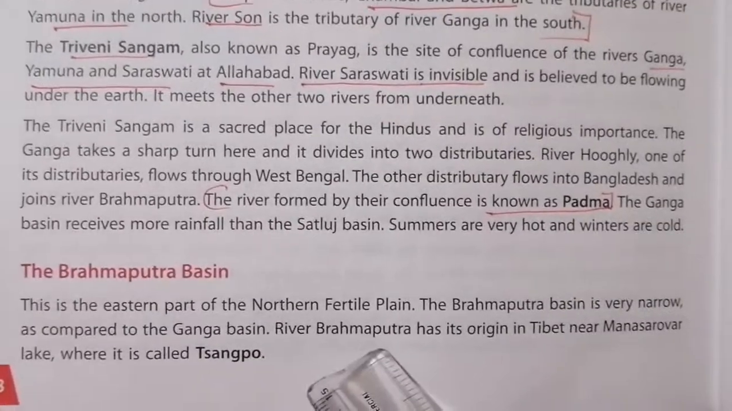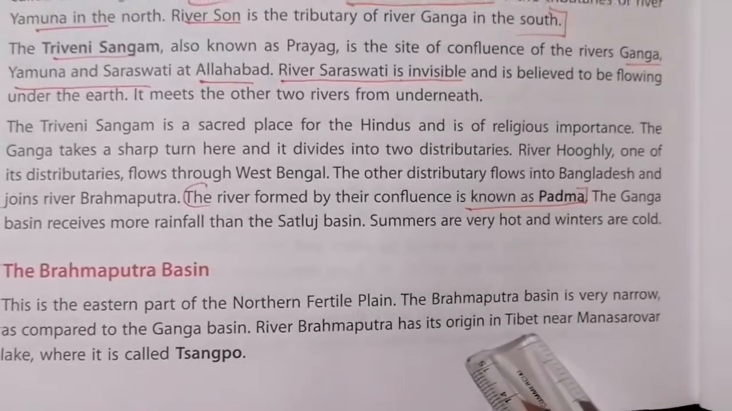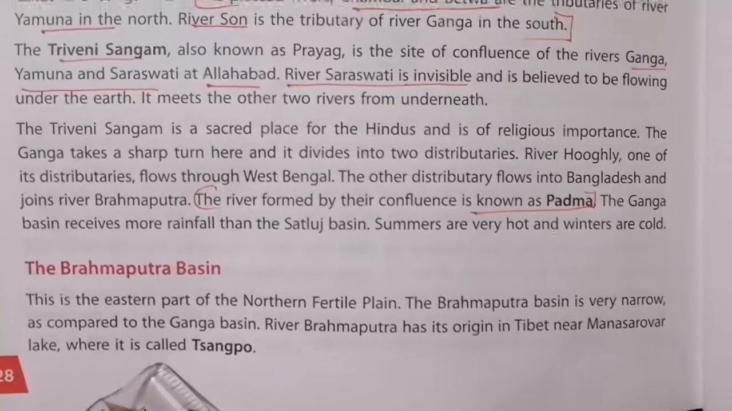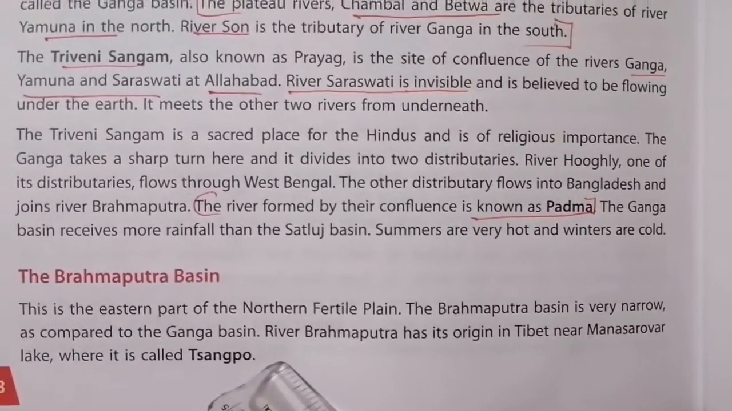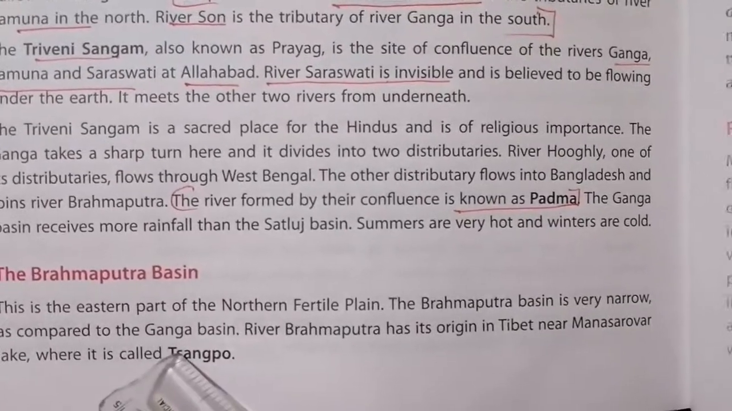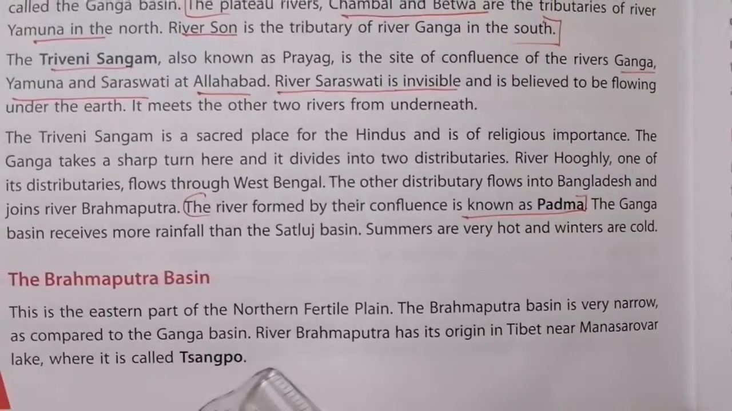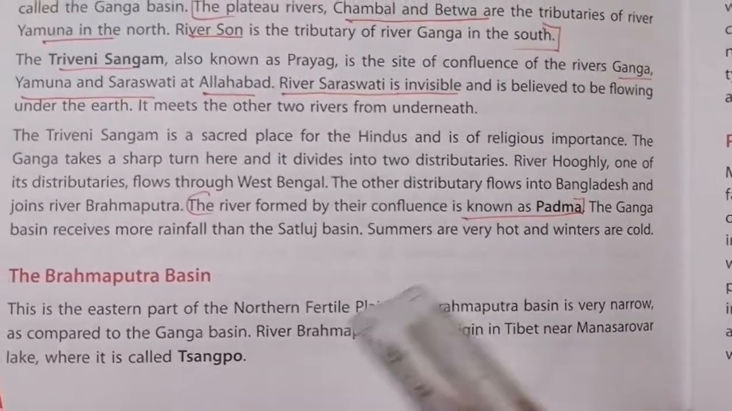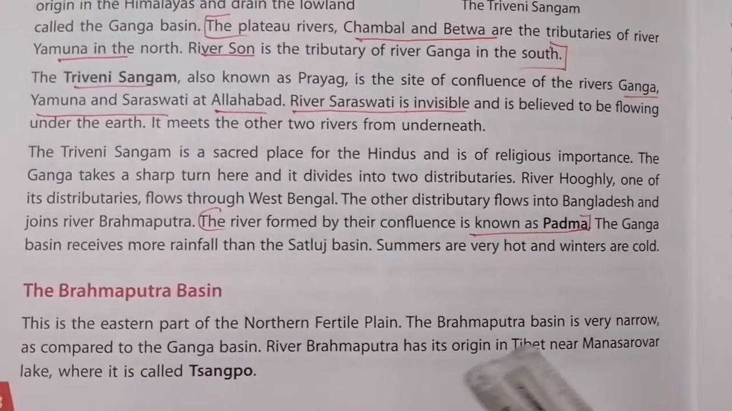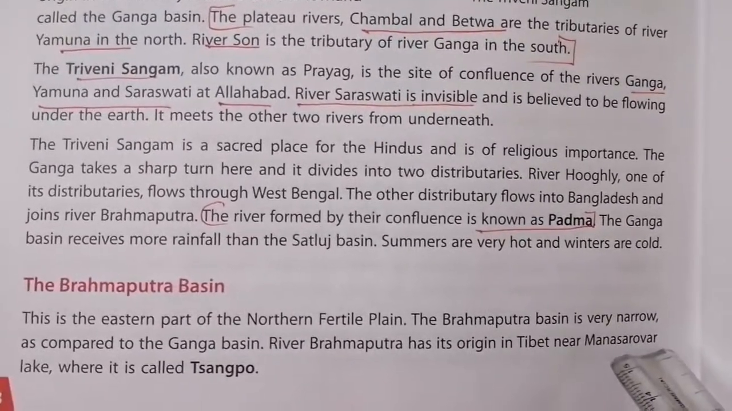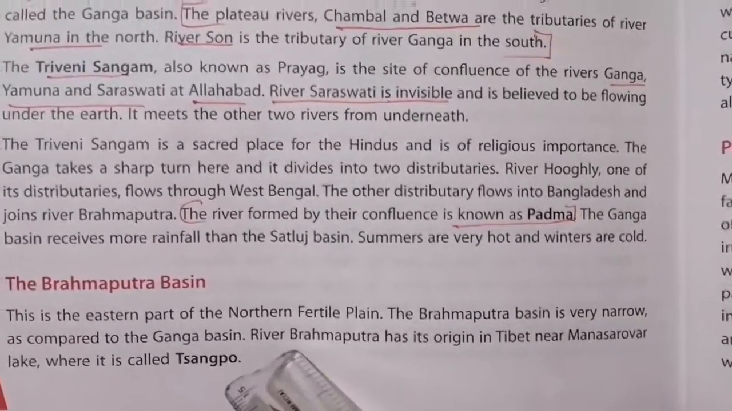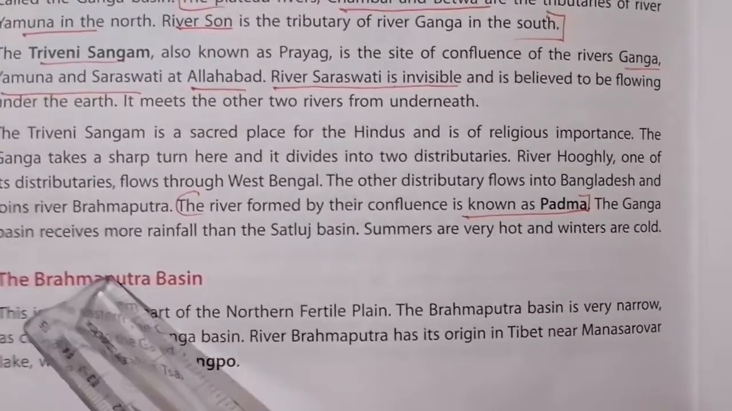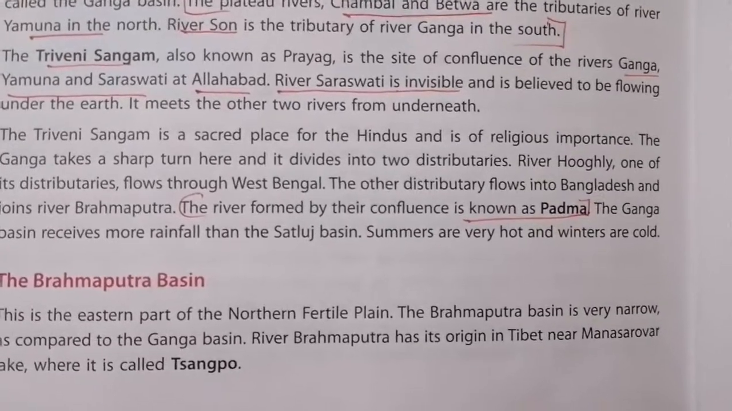River Brahmaputra has its origin in Tibet near Manasarovar lake, where it is called Tsangpo. The T is silent there. We call this river Brahmaputra, but in Tibet they call it Tsangpo. So the other name for Brahmaputra river is Tsangpo.